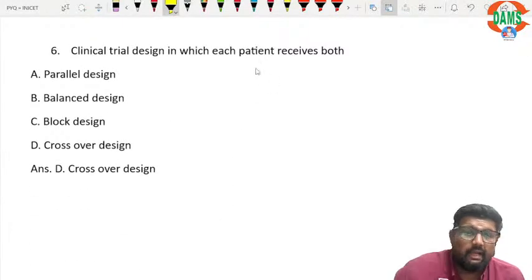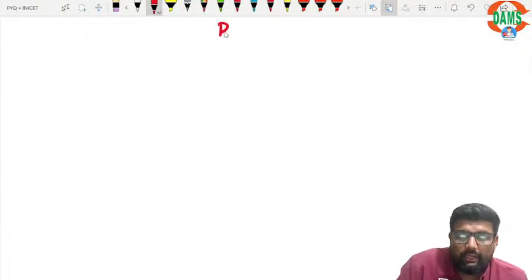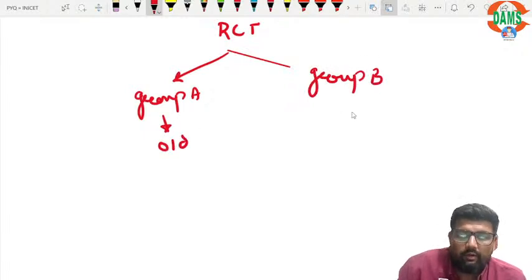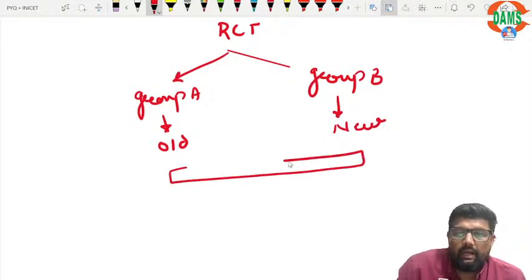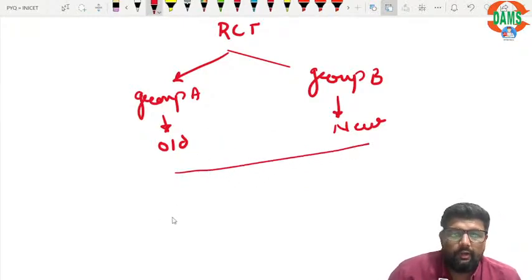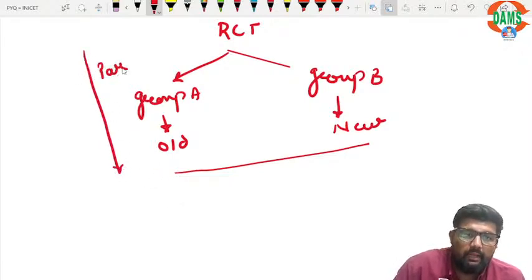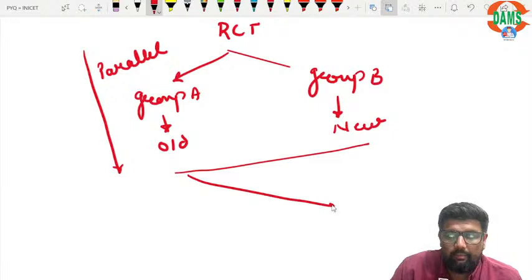Clinical trial design in which each patient receives both. All right. So we are doing an RCT, and this is my group A, this is my group B. So I gave an old drug to group A and new drug to group B. After 1 year, I just checked the result, how it went, how my new drug responded. Till this point, if I am doing the study, it becomes my parallel RCT. If now after 1 year, what I am doing is I am doing a crossover.